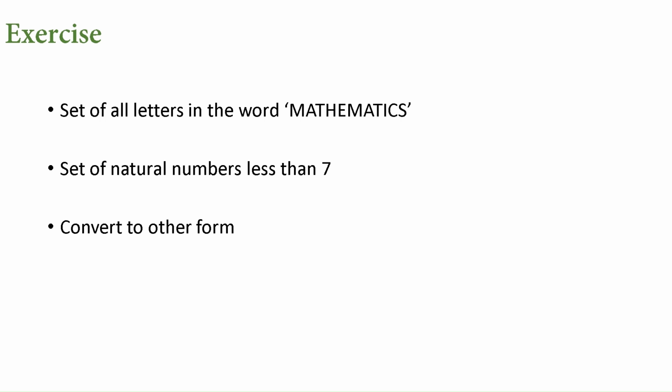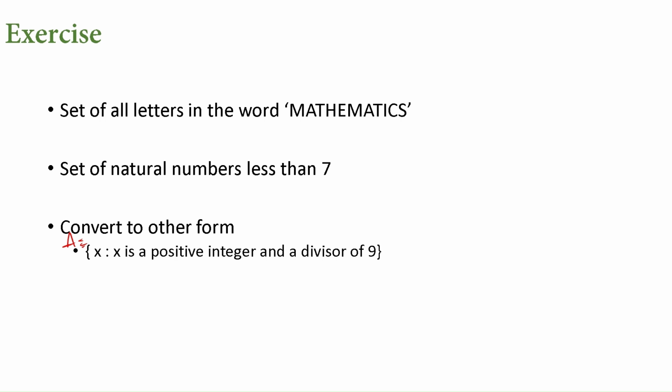Next one is to see how to convert the form of a set. We know that sets can be written in two different forms. One is roster and the second one is set builder. So this is the first form given. A is equal to, it's given like this. What is this form? Here we don't have elements, only the description is given, which means set builder form.